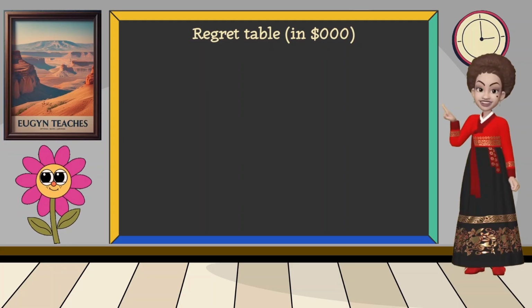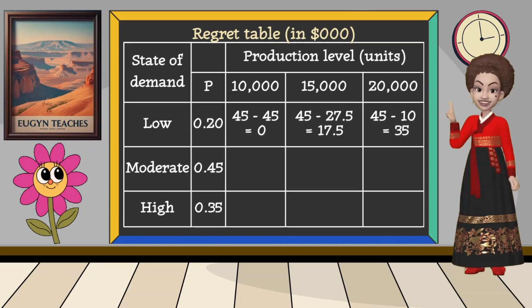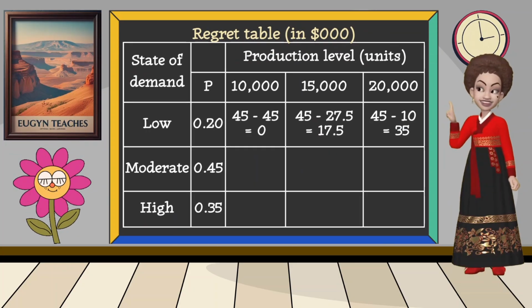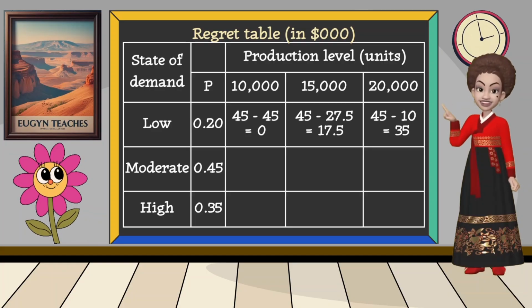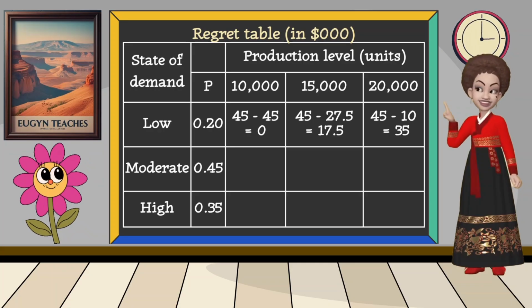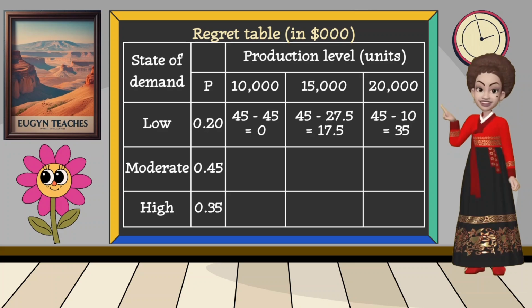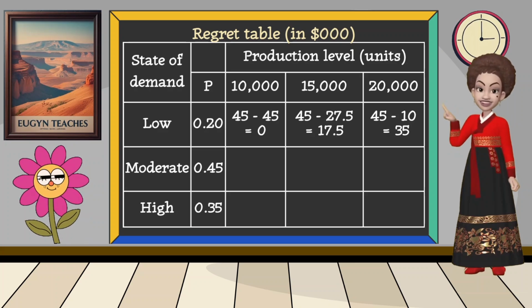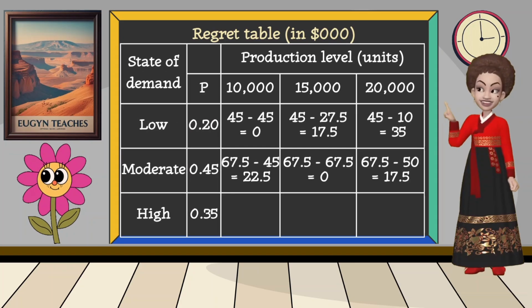The regret table is as follows. When the demand is low, we've identified that the highest profit is $45,000. In the row for the low demand, we take 45,000 minus the profit under each production level to calculate the regret values. When the demand is moderate, we've identified that the highest profit is $67,500.